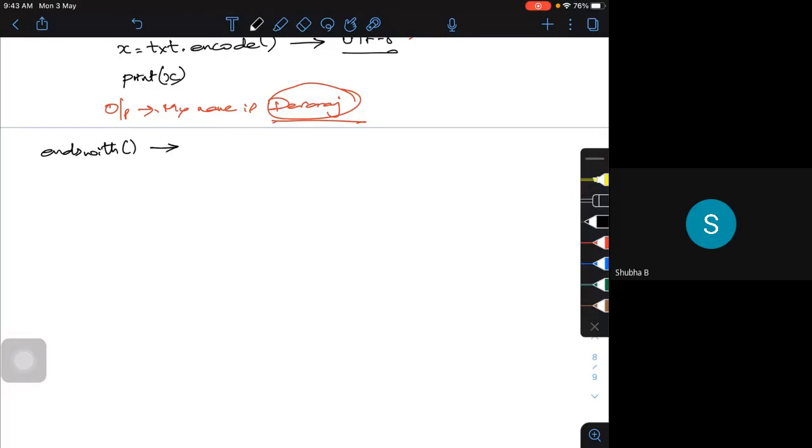You want to check whether that string has ended with a hyphen, or with a particular comma. It can be checked. So it returns a value if the string ends with the specified value.